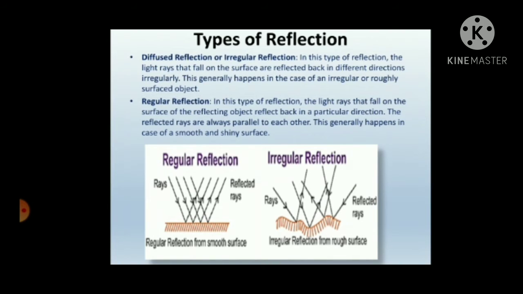Whereas in regular reflection, the light falls on the surface and reflects back regularly in the same direction, and the reflected rays are always parallel to each other. This generally happens in shiny and smooth surfaces.